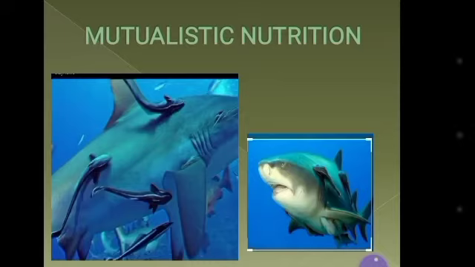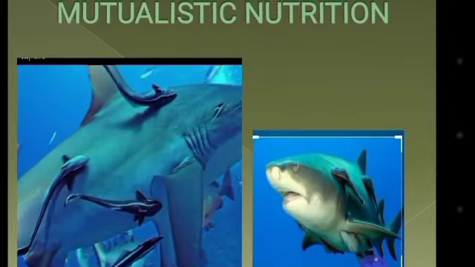Last one is mutualistic nutrition. In this mode of nutrition, two animals are involved in this relationship. They live close to each other. They interact in such a manner that either both are benefited or one of them is benefited, but none of them is harmed from this relationship. A good example of mutualistic relationship is the remora and shark.